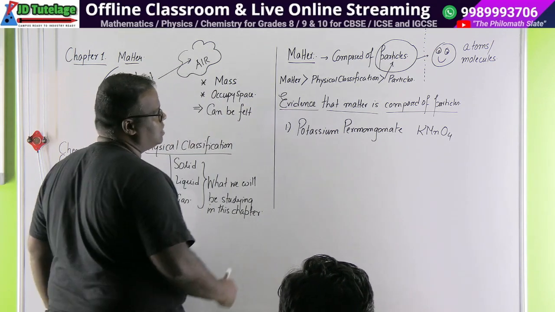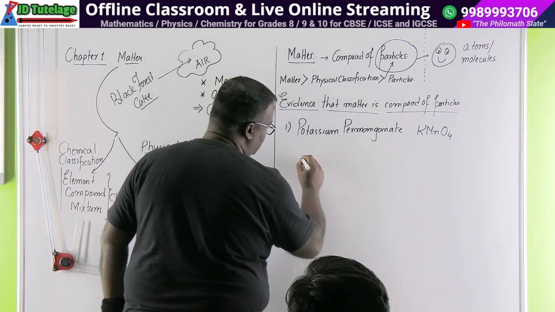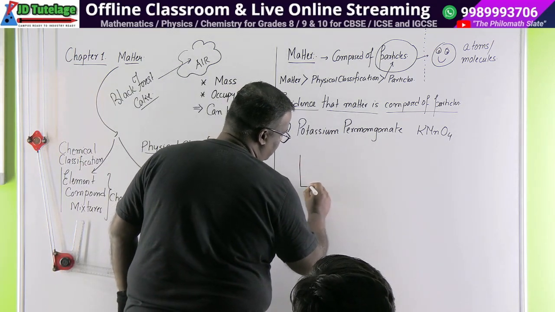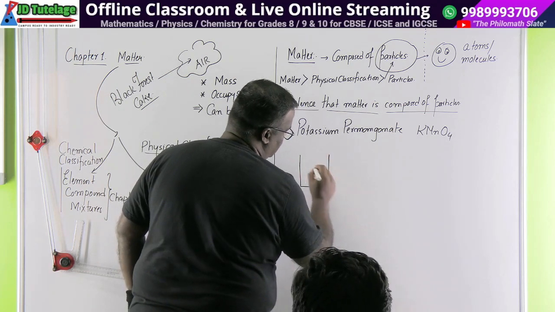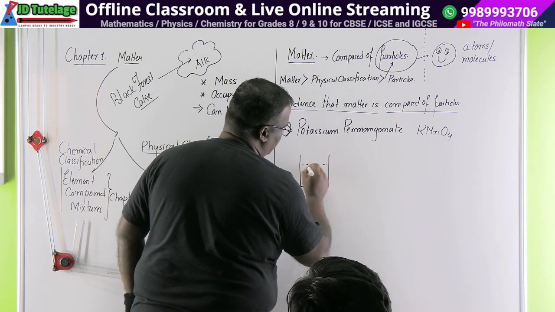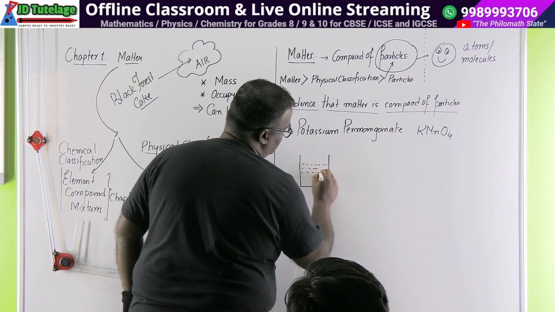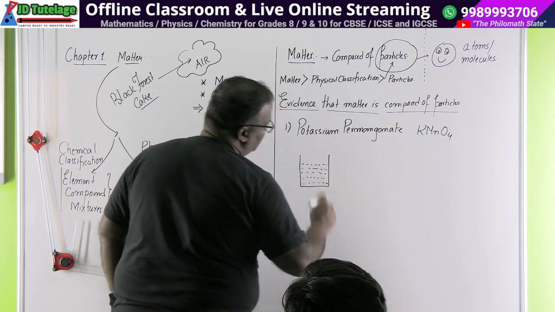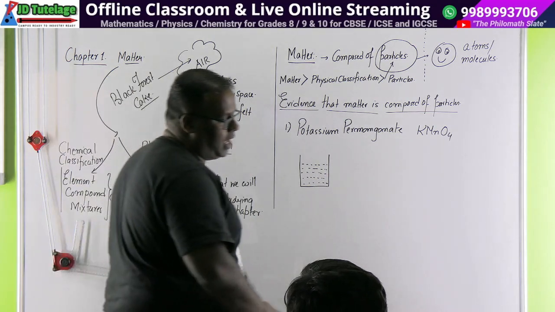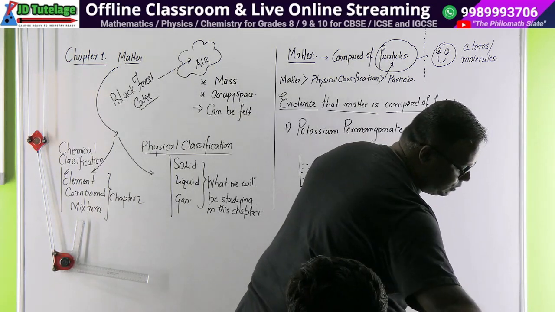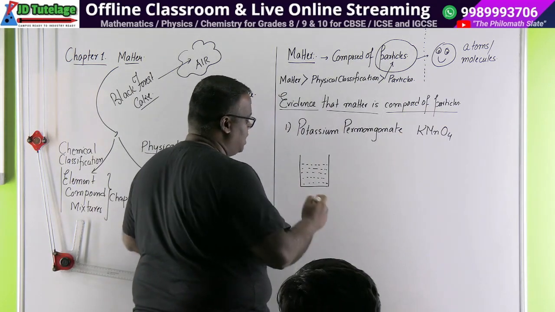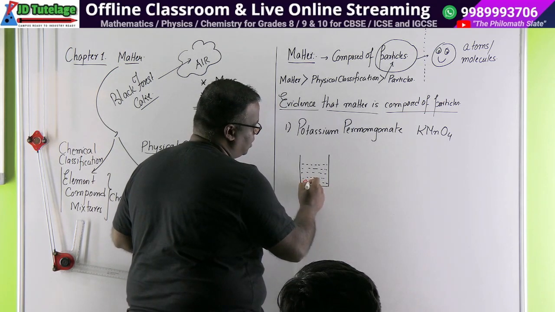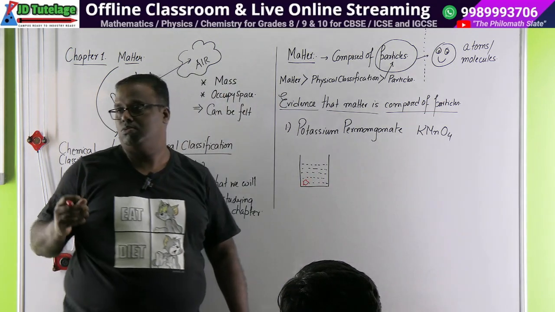So let's see our first illustration. In our first illustration, we take a beaker, and let's say the beaker has been filled up with water. So these questions might come to you as case-based questions. They'll tell you, we took the beaker and we filled it up with water. After filling it up with water, let's say a chunk of potassium permanganate crystal was dropped on it, which is purple in color.